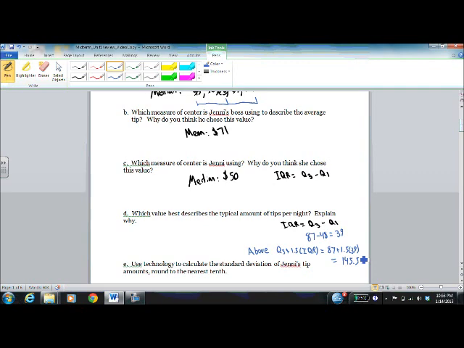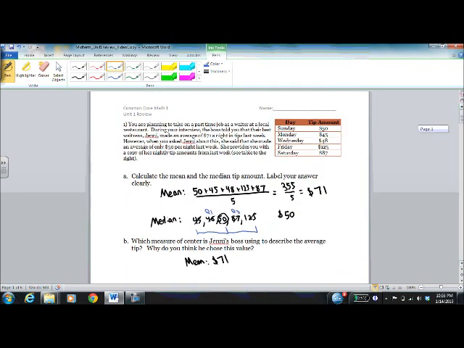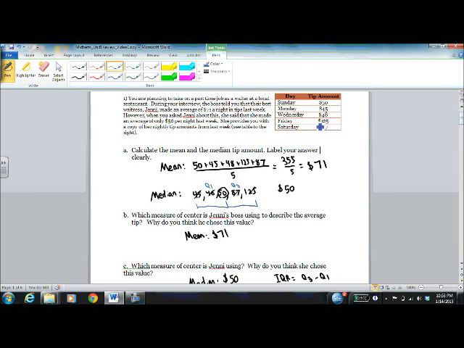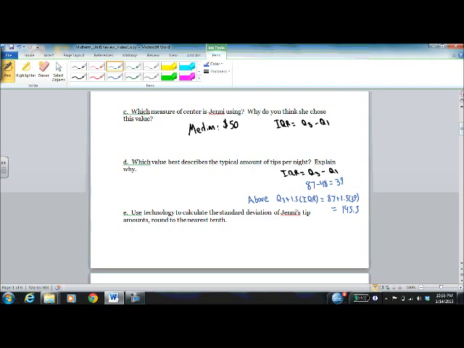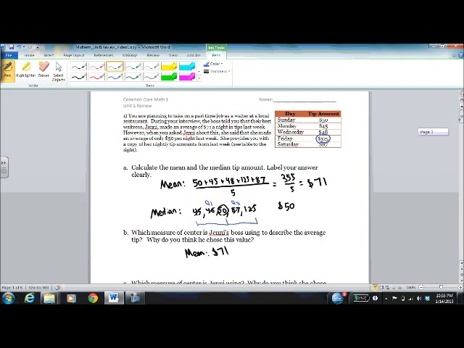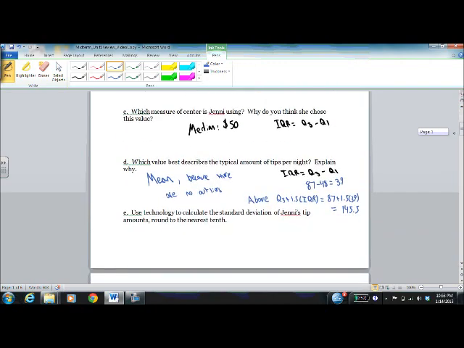Yes, it is. So for something to be an outlier in this case, it'd have to be above 145.5. None of these values are above that because the highest is 125. So there are no outliers in this data set. And when there are no outliers, the mean is the best descriptor. So we would choose the mean because there are no outliers. Notice I didn't check for outliers on the low end because there weren't any suspicious values on the low end, but I was skeptical about whether or not 125 would be an outlier.